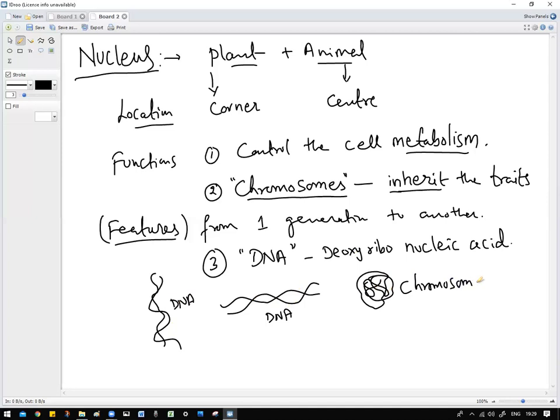So when does it compress like that? When it is in the nucleus, it will be present like that only. See, nucleus is very small. Do you think DNA will be present like this in the form of a long chain? No, it will be compressed inside the nucleus. When the cell has to divide, during that time the chromosomes will open and we can see the DNA. Only during the division can we see that under the microscope.